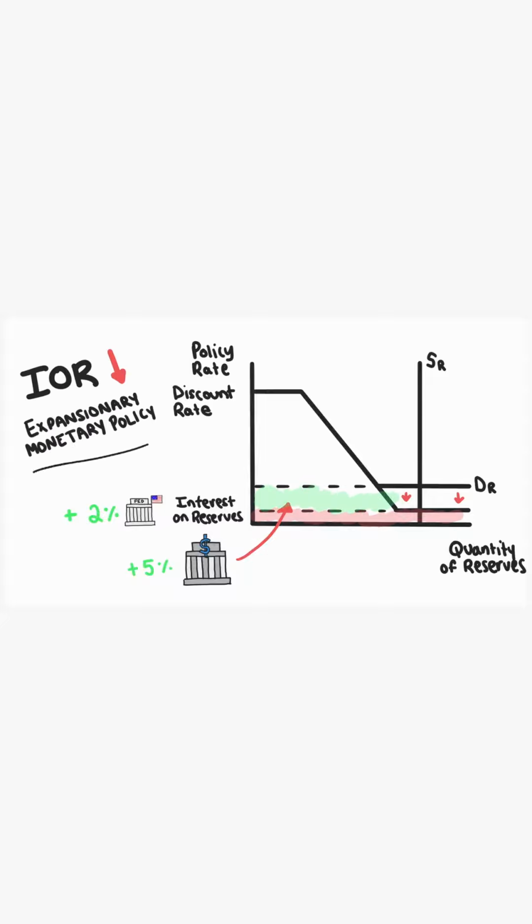So this is a prime example of expansionary monetary policy in the ample reserves framework. Now that the interest on reserves rate is lower, banks will be more likely to lend, and that lending expands the money supply and boosts aggregate demand.